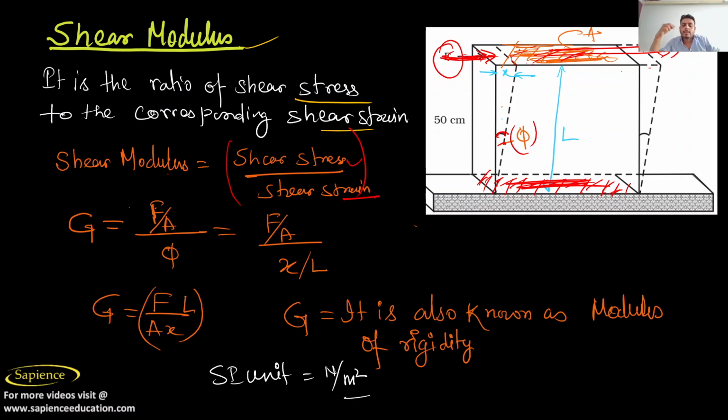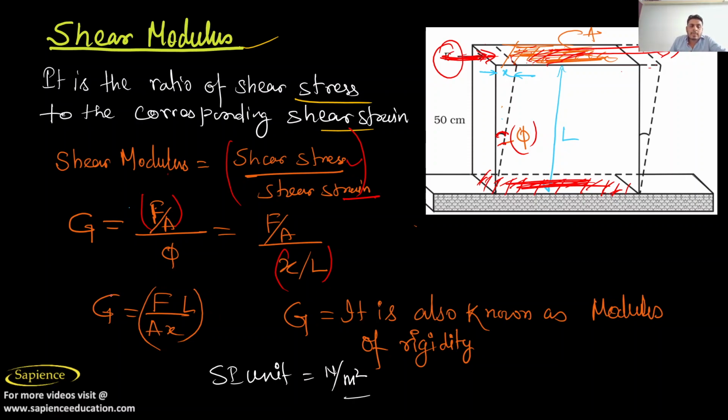If you want more details, please go and visit our part 1 video, so that you will be able to understand shear stress and shear strain more clearly. So what is the value of shear stress? That is force by area, right? And what is the shear strain? That is phi. You know how to find phi: phi is equal to x by L. I don't want to discuss it once more here, so please go to that video.